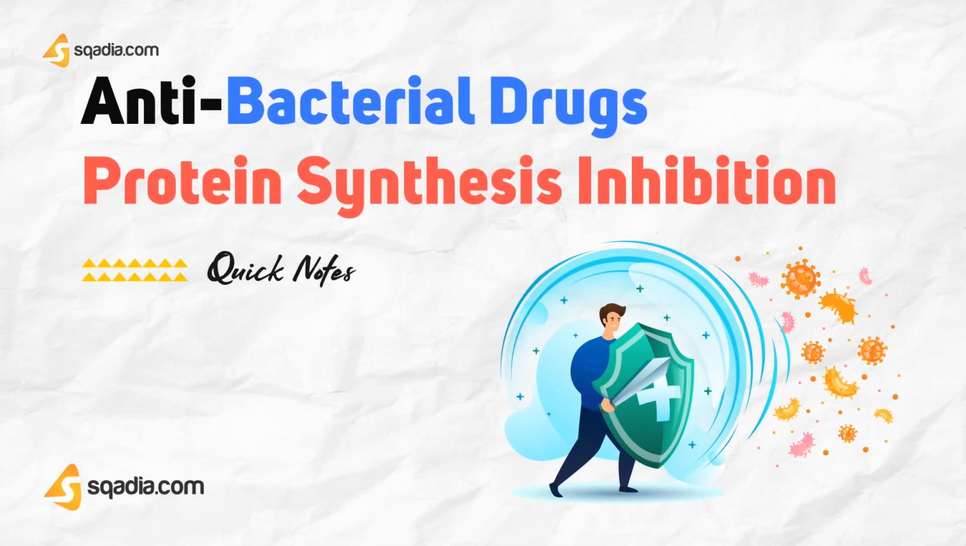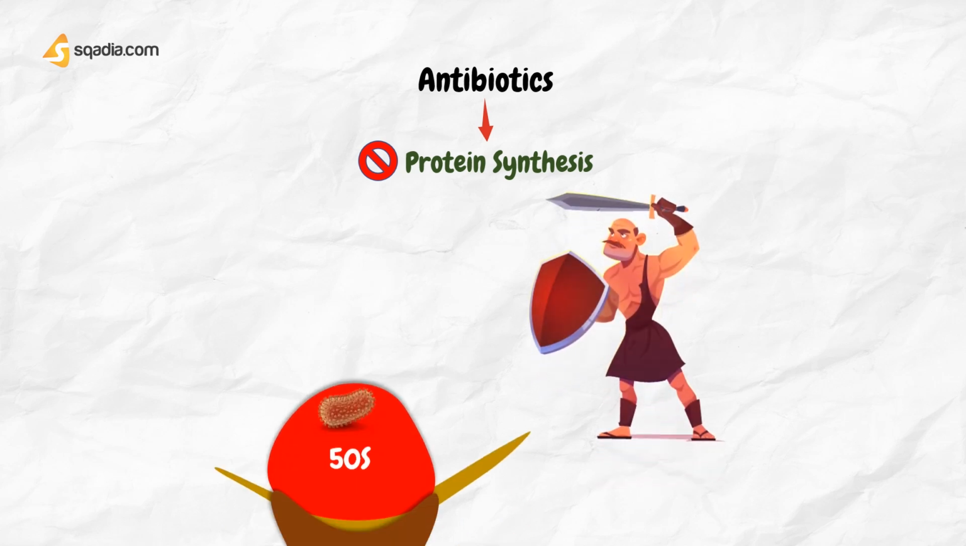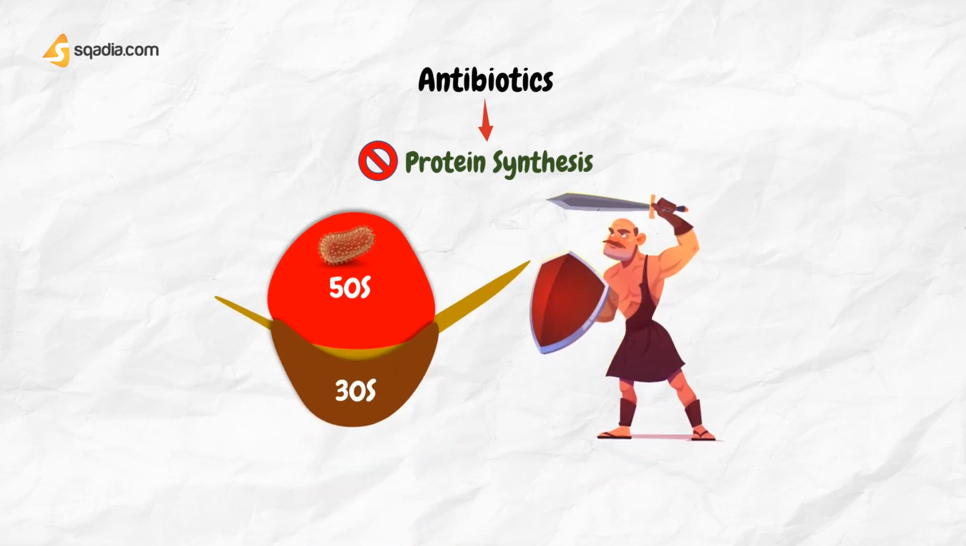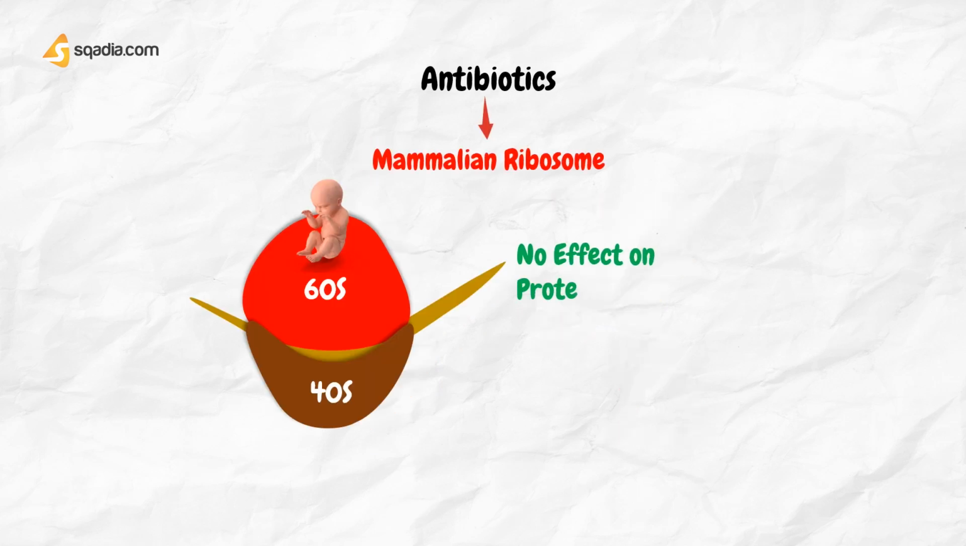Let's talk about antibacterial drugs. This group of antibiotics acts by inhibiting bacterial protein synthesis. They are selectively toxic because bacterial ribosomes consist of a 50S and a 30S subunit, while mammalian ribosomes have a 60S and a 40S subunit.